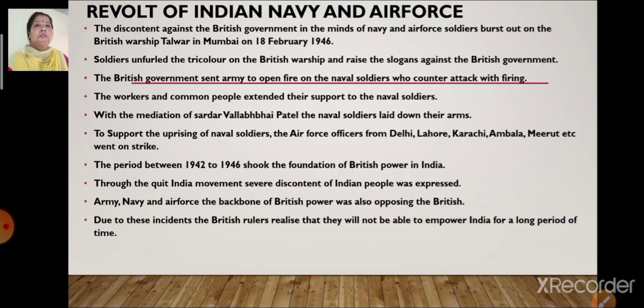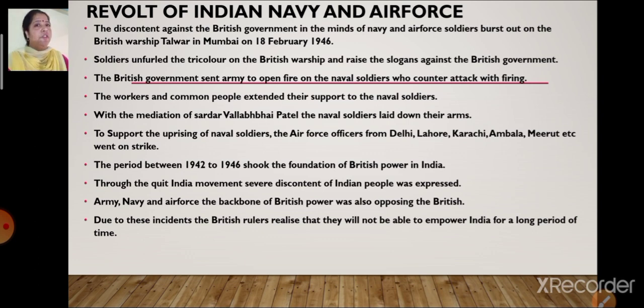Now let's see about the revolt of the Indian Navy. Till now we were learning about the Indian National Army. Now we will see what the Indian Navy and Air Force did for the freedom struggle. Just because of the situation of the INA, there was discontent against the British government, not only among the Indian people, but also in the minds of the Navy and Air Force.